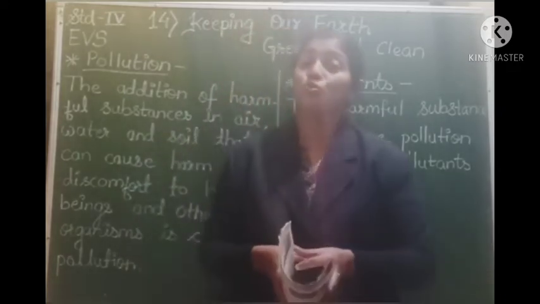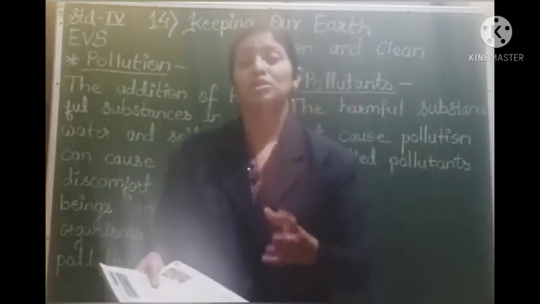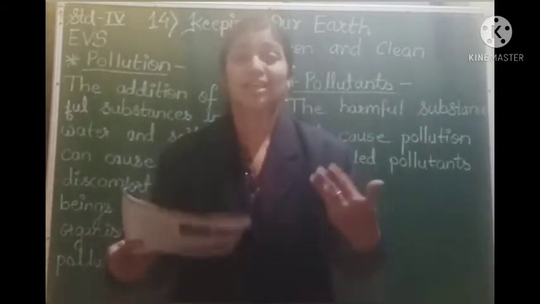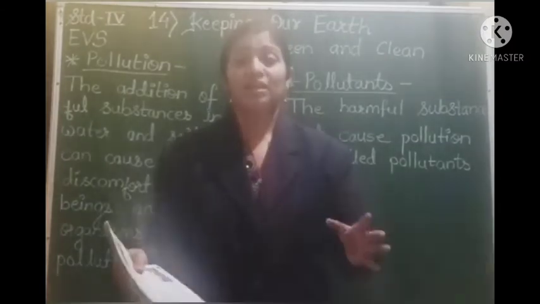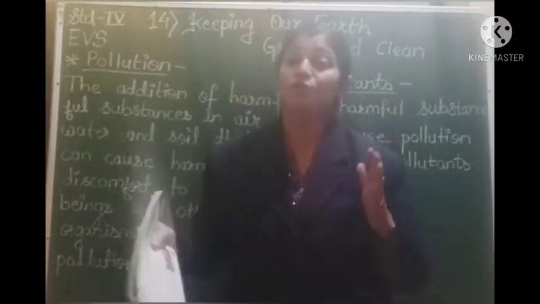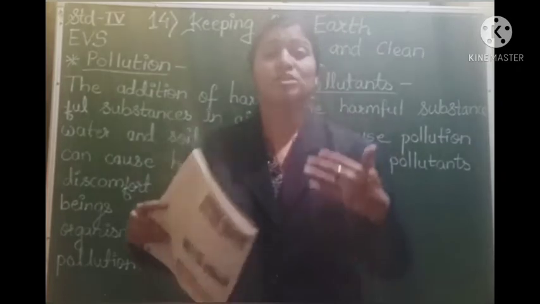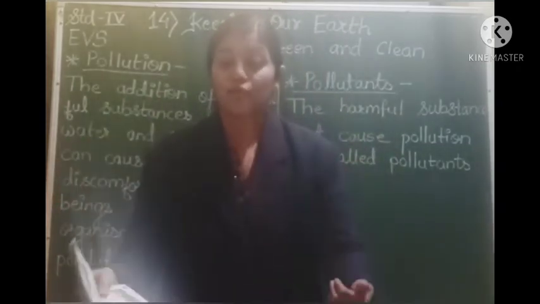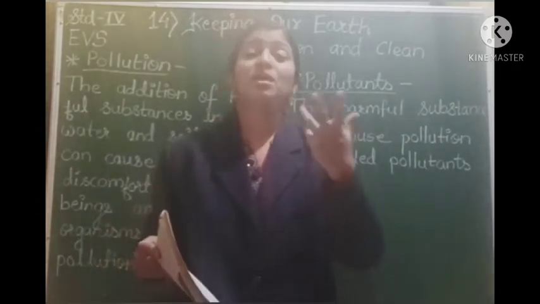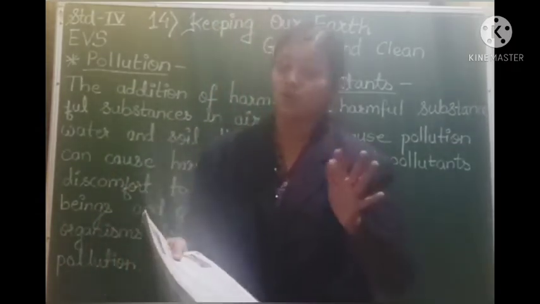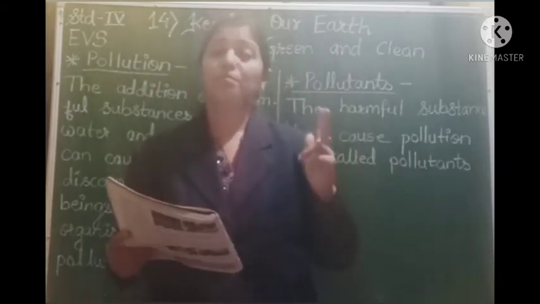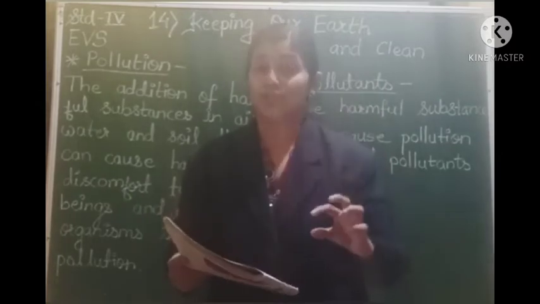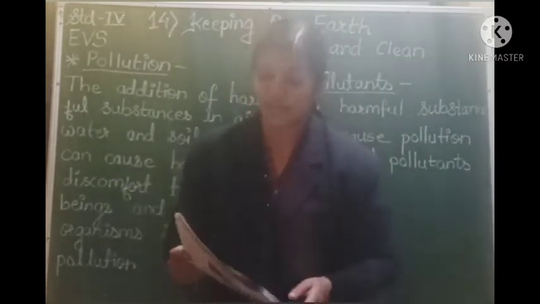Also, when you are moving through ghat sections, such smog causes a lot of problems, because we cannot see the things just before us. If you are moving in a vehicle, you cannot see the vehicle which is moving in front of you. Just when it comes exactly in front of you, you can see it. It causes blurred vision. Also it can cause eye itching and breathing problems. So smog is an air pollutant which causes harm to the atmosphere.